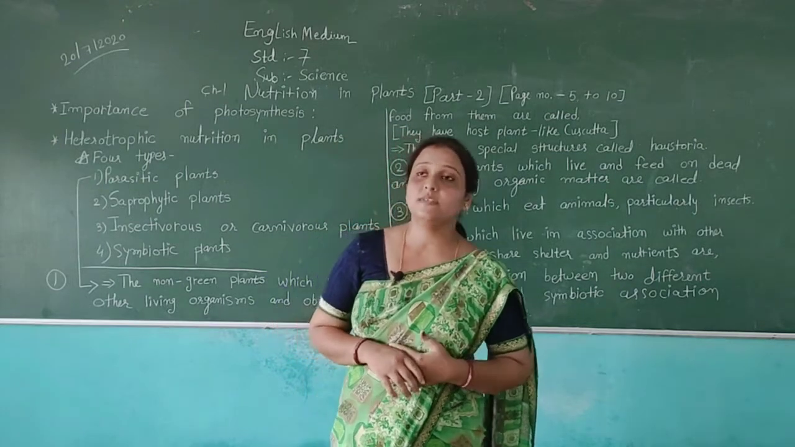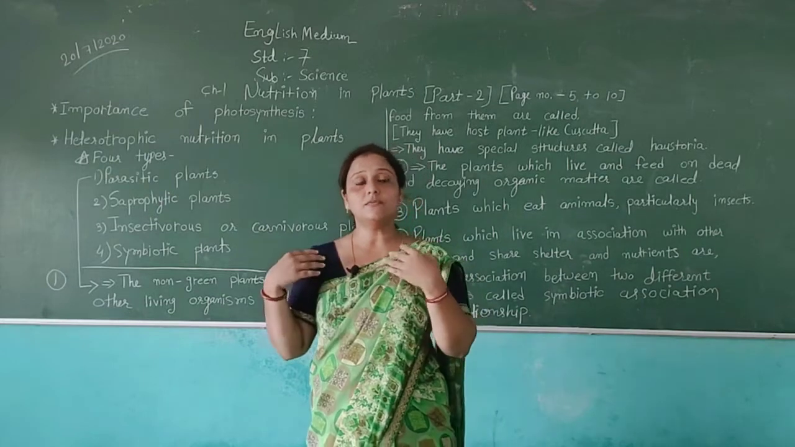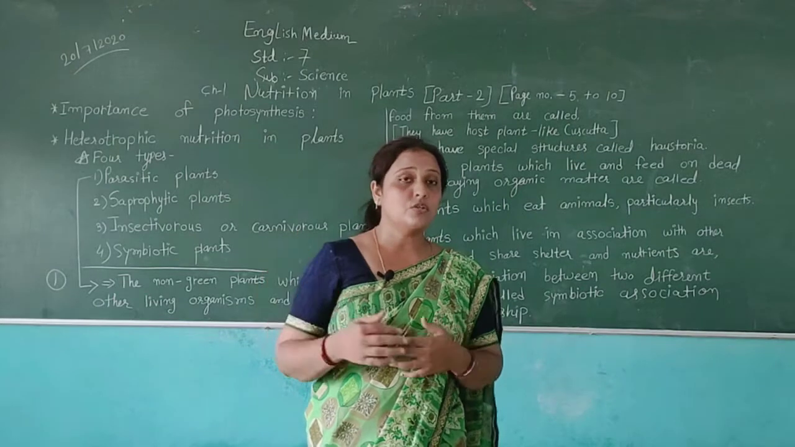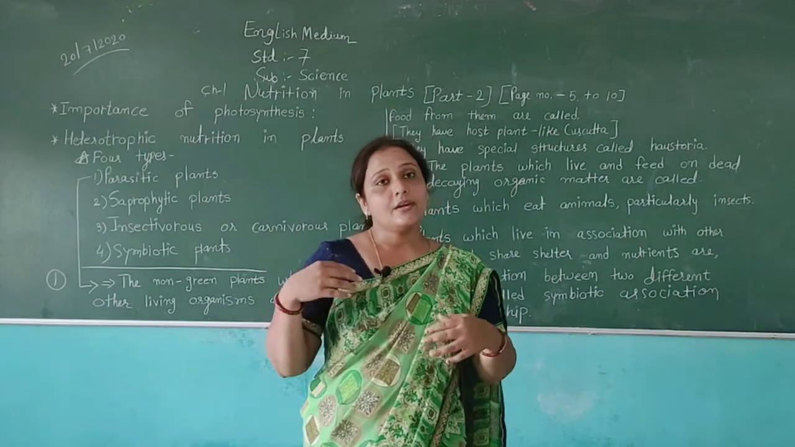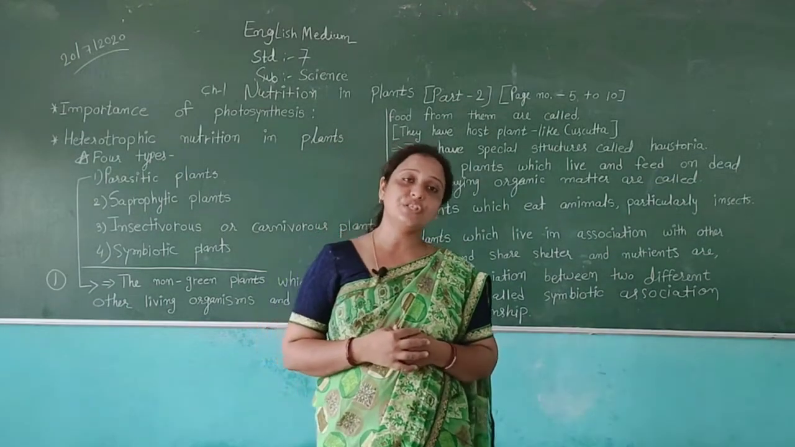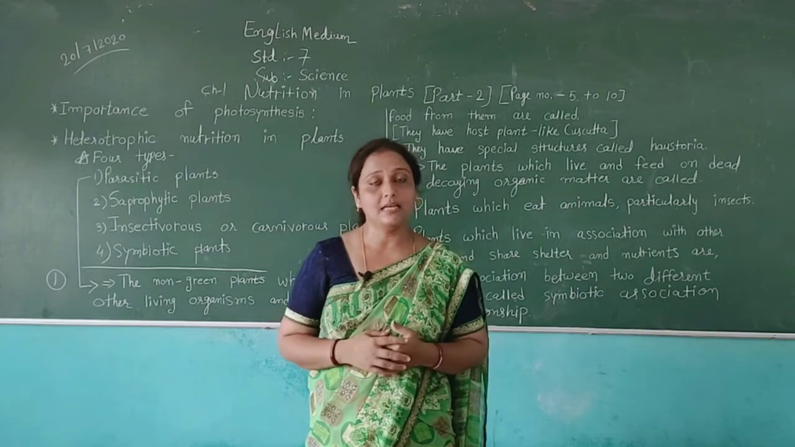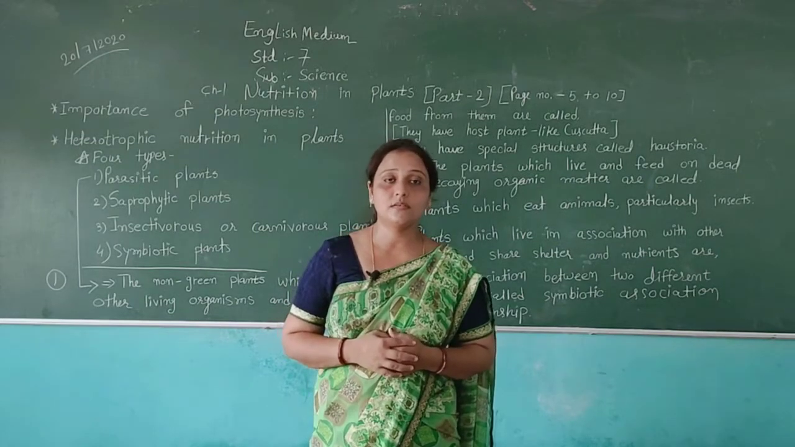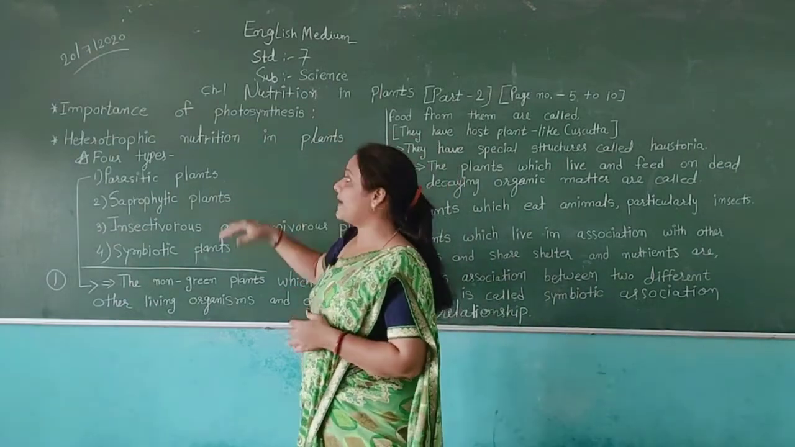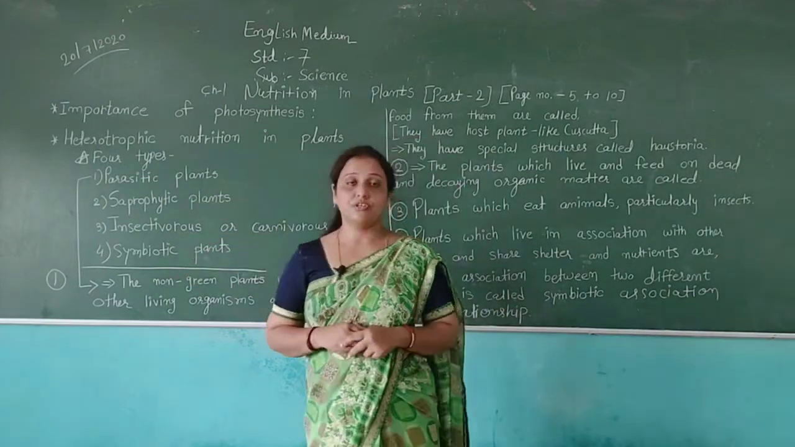In our last sessions, we discussed nutrition in plants. We can get different types of nutrients from plants. Plants are also sources of our food, and using this food, we get nutrients and keep our body healthy. Then we discussed the different types of nutrition in plants: autotrophic nutrition and heterotrophic nutrition.